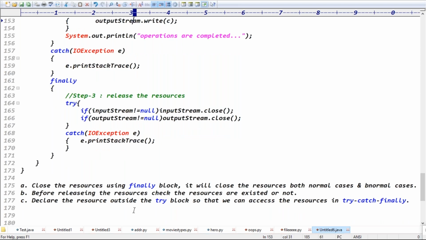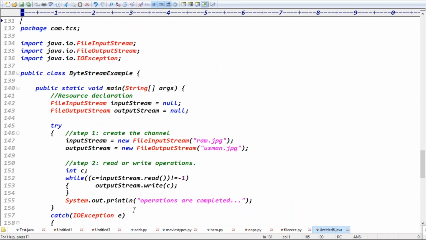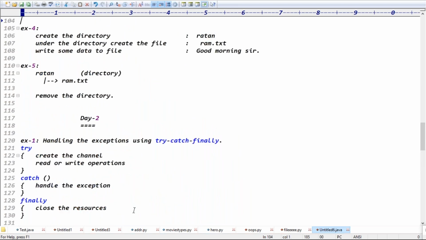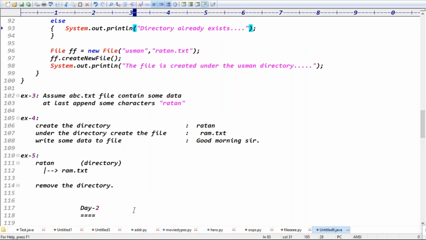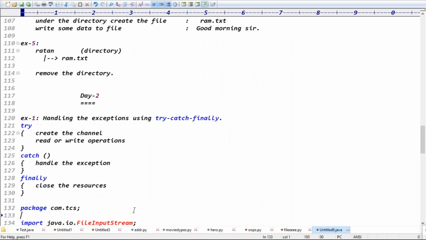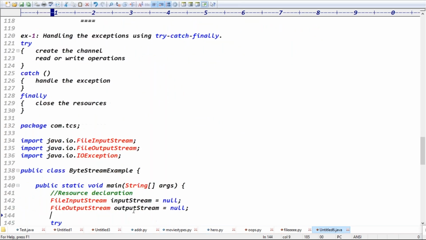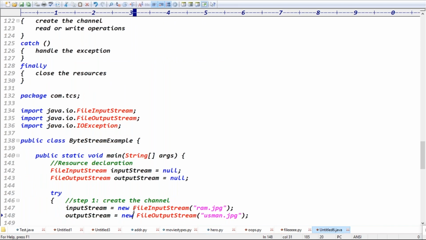Guys, are you clear about this image example, right? Yes, sir. FileWriter generally works with which data, guys? Text file data. FileWriter works with text file data, and with FileInputStream we can work with image data. The process is common. Yesterday we were reading character by character. Today we are reading the data byte by byte. So the read method returns the data like this, right? Is it very clear now? Yes.